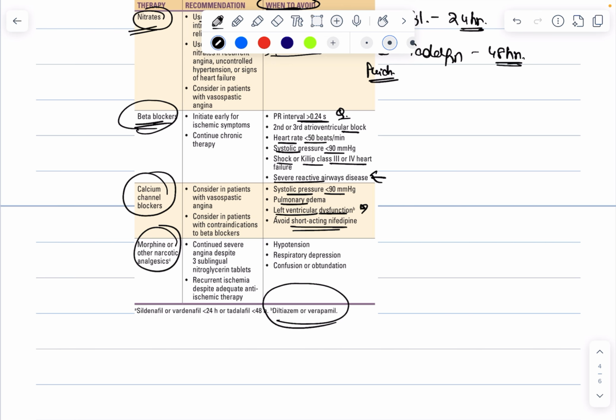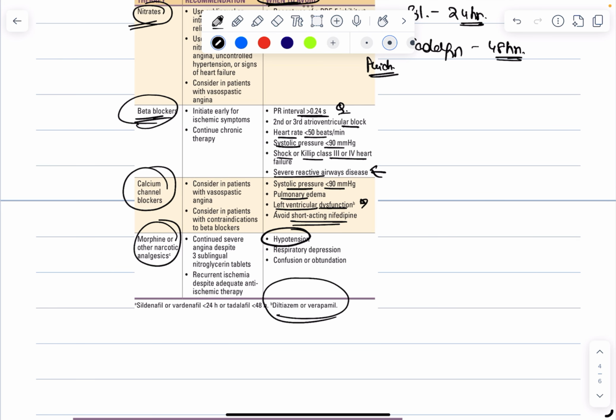Then morphine and other narcotic agents. So these also have some slight cholinergic activity, and that is why you should try to avoid it in patients with hypotension, and this can also lead to depression of the brain center. So avoid in respiratory depression, and also avoid in patients with confusion or obtundation.